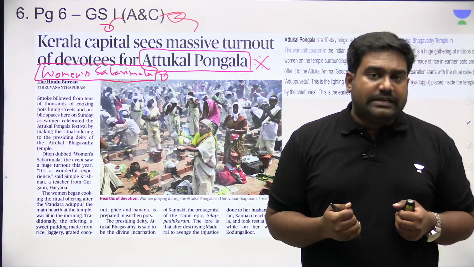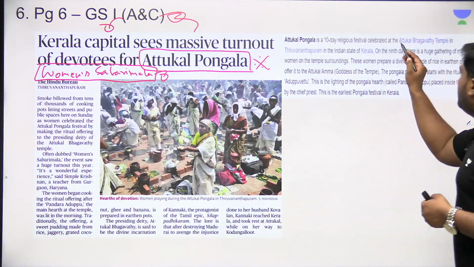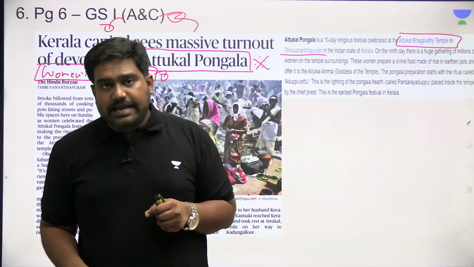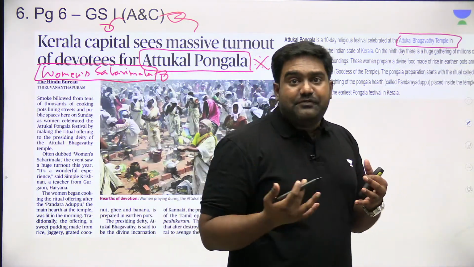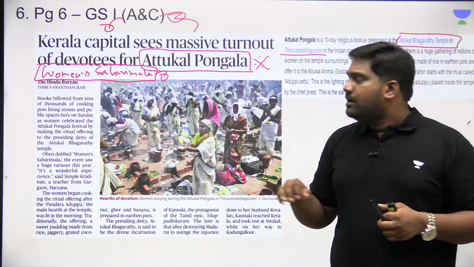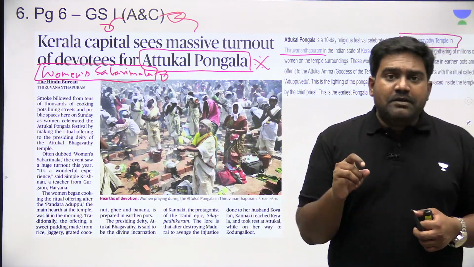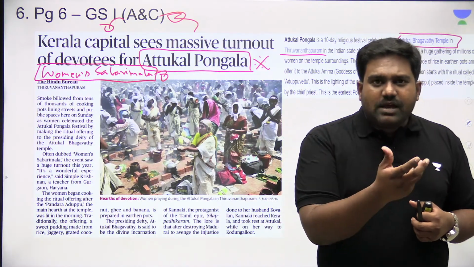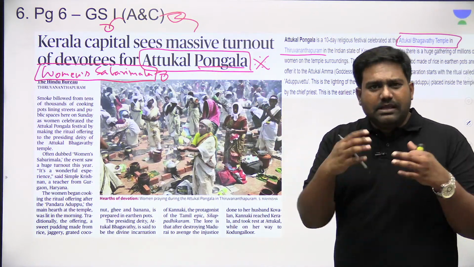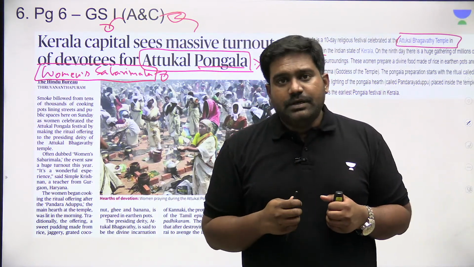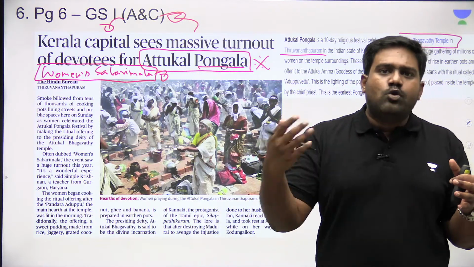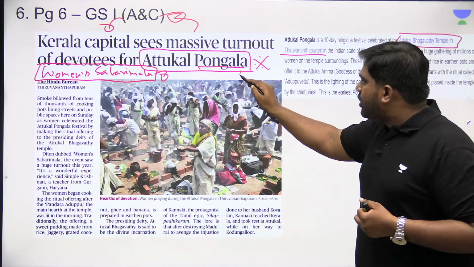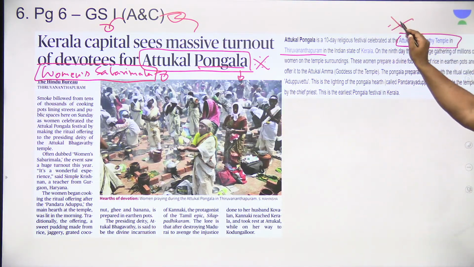It's an annual event that takes place at the historic Attukal Bhagavati temple in Thiruvananthapuram. This is where the festival is held. It's a 10-day festival. On the 9th day, the women worshippers cook a special offering to the god. They basically make a pudding, very similar to the sweet pongal dish. They use rice, jaggery, coconut, and even banana. And they cook this sweet pudding offering and offer it to the deity of Attukal Bhagavati temple.